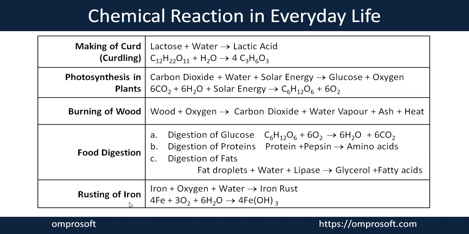The next one is the rusting of iron. That is an everyday process in our life. Whenever iron, in the presence of oxygen, comes in contact with water or water vapor or moisture, it can convert into rust, because the iron gets oxidized in the presence of water and oxygen, and its chemical properties and nature become completely different from the earlier iron we had.